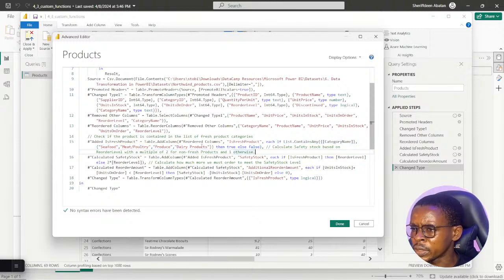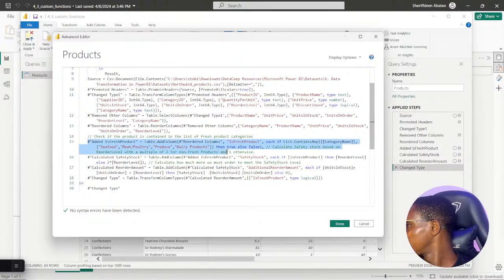Let me just copy this somewhere in case there's an error. That's just my safety. I'll just copy all of this somewhere.